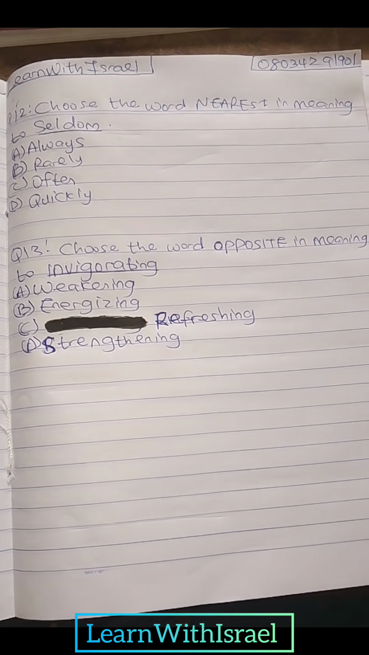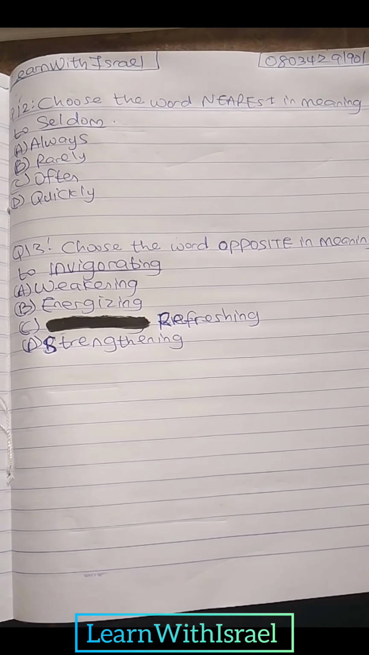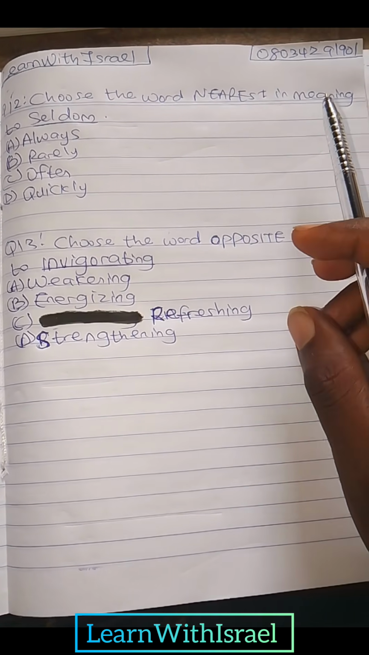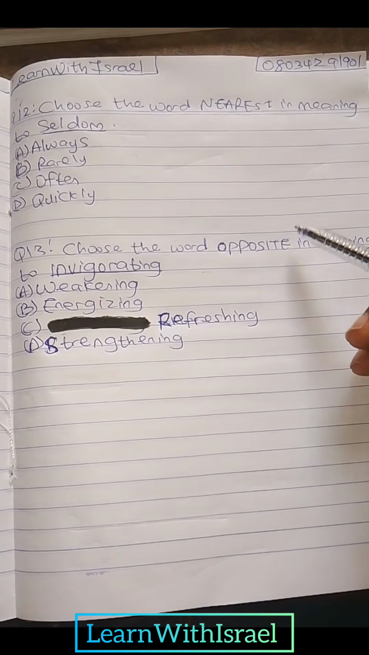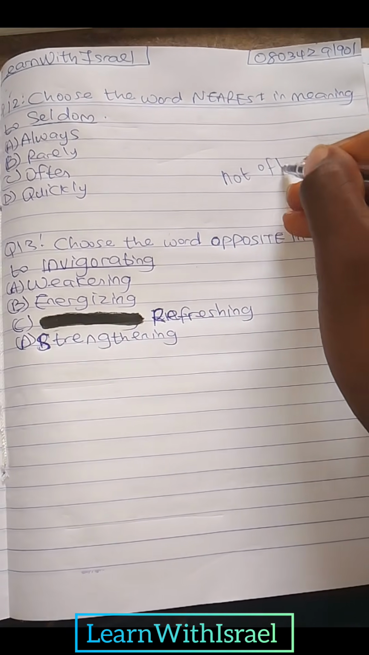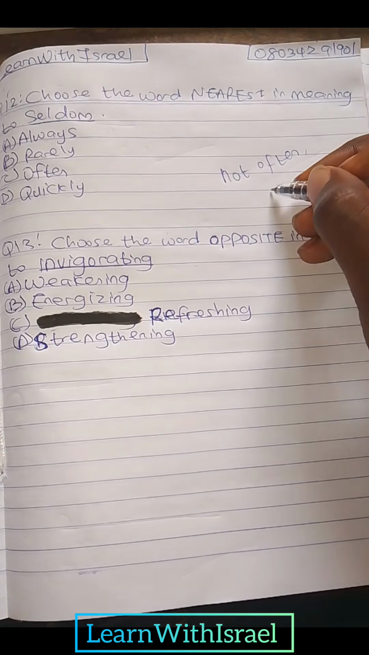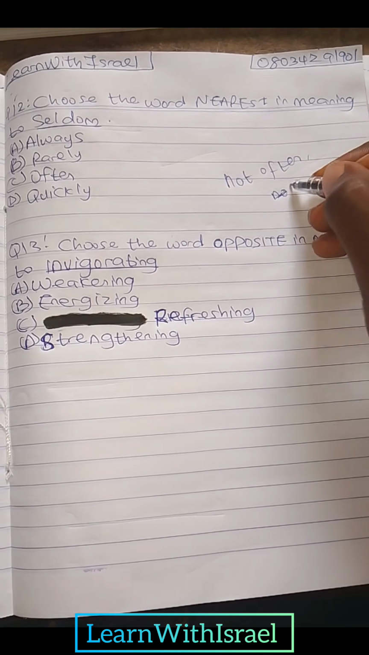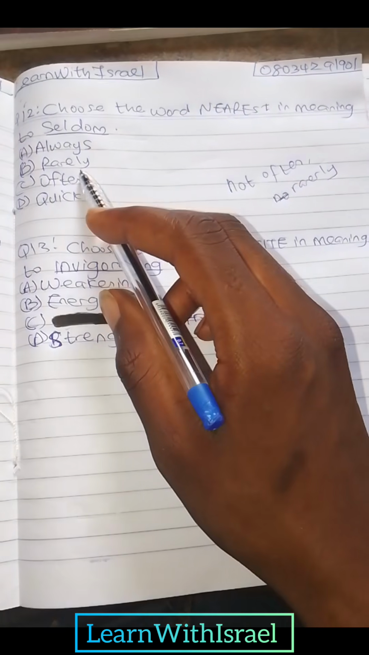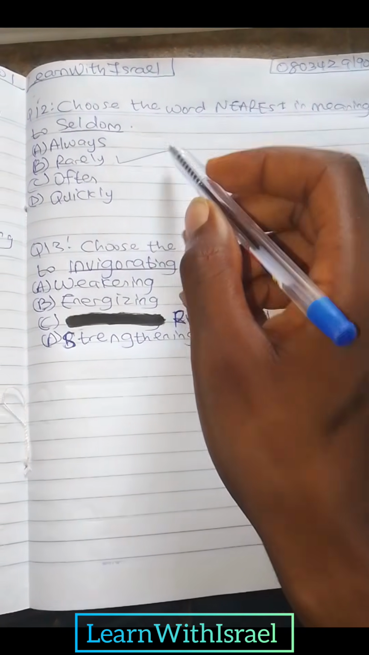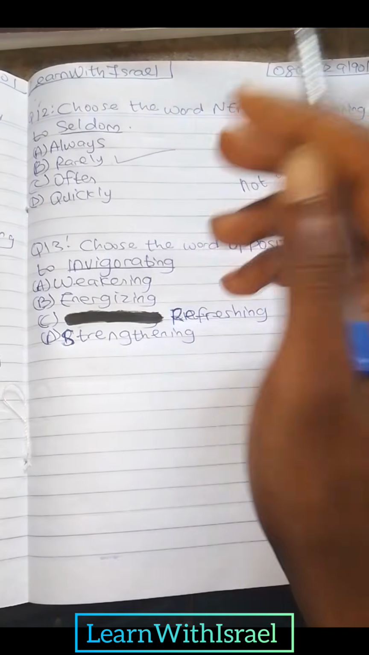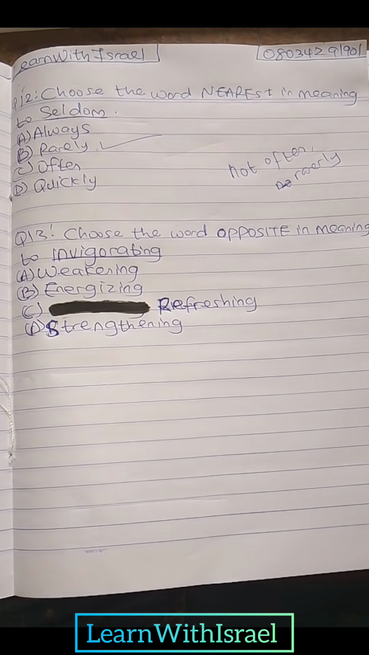Question 12. Choose the word nearest in meaning to seldom. I know a lot of people should be familiar with the word seldom. Seldom means not often, not regular, rarely. And if we check our option B, rarely is correct. But assuming we are to find the opposite in meaning of seldom, often would be the correct answer.